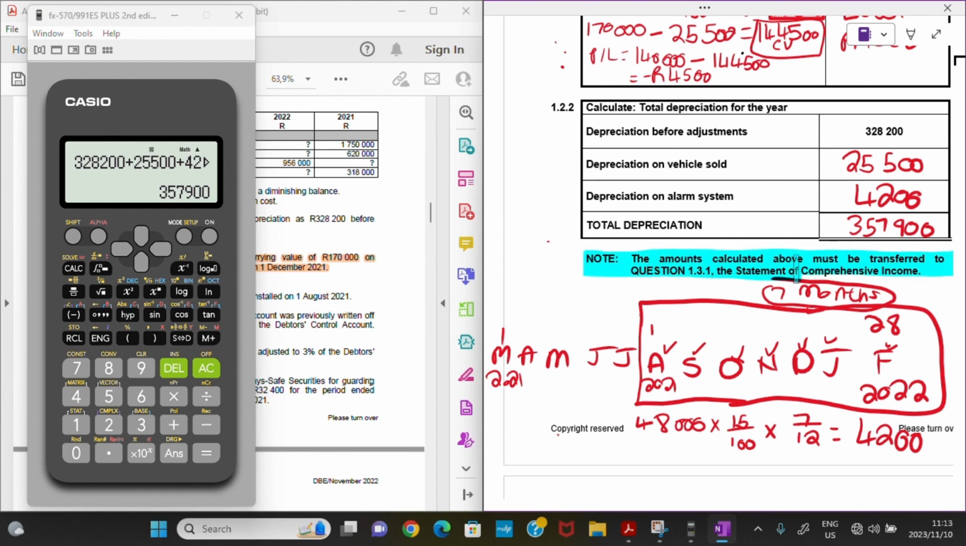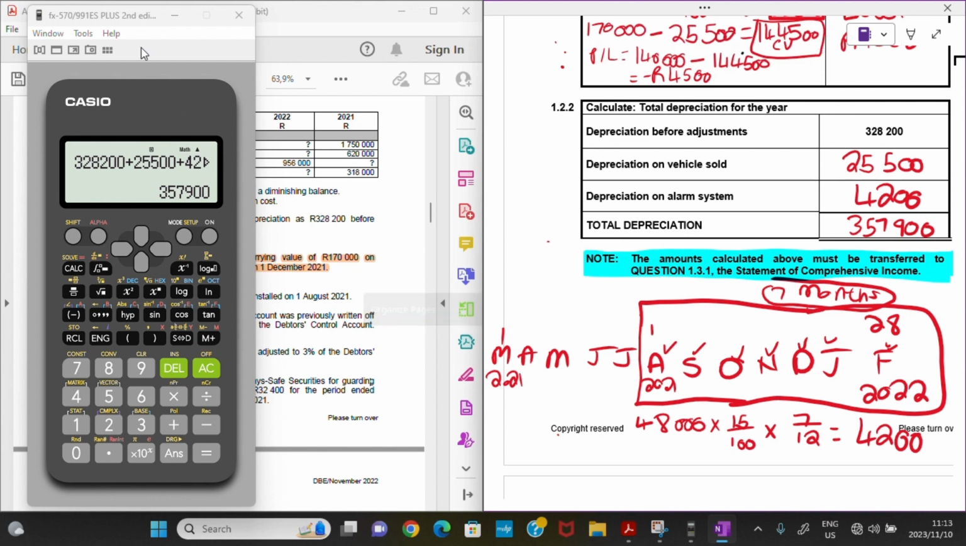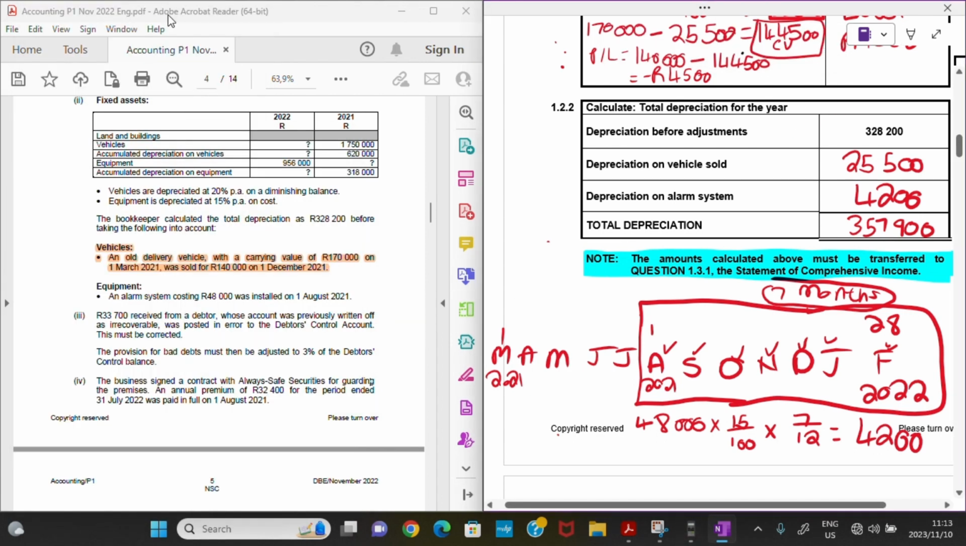They are saying the amounts calculated above must be transferred to question 1.3.1, the statement of comprehensive income, right? So before you even start attempting to complete your statement of comprehensive income, the first thing you should do is transfer these amounts, because you are already getting marks for plugging in those amounts as they are in the correct places, right? So we are going to do that first.